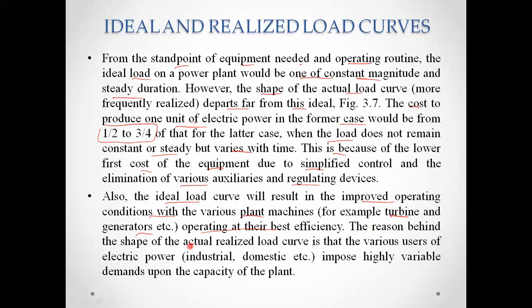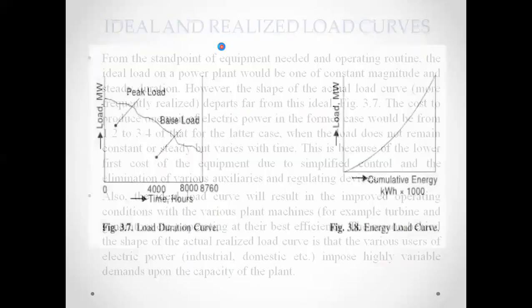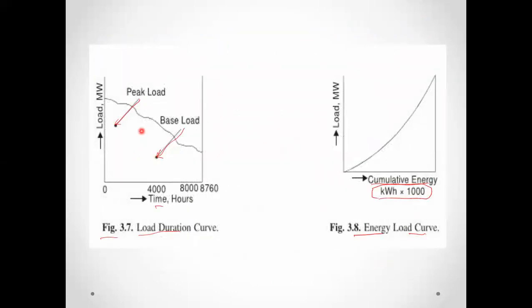So the reason behind the shape of the actual realized load curve is that the various users of the electric power, that is industrial and domestic, impose highly variable demands upon the capacity of the plant. So the ideal curve will be different and the real load curve will be different. Ideal is based on the requirements from the customers, that is demands, but in actual working, whatever load there is will be different. So we should have the maximum demand capacity, so that we can cope with the base load and peak load.